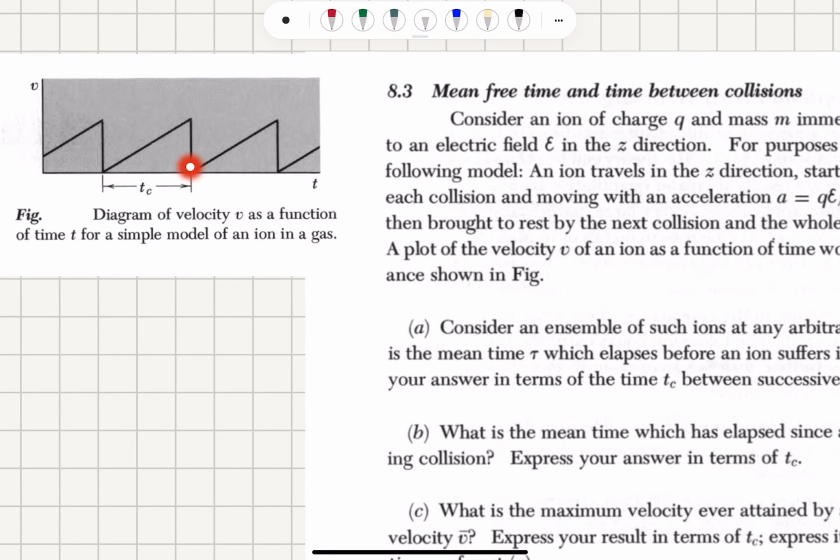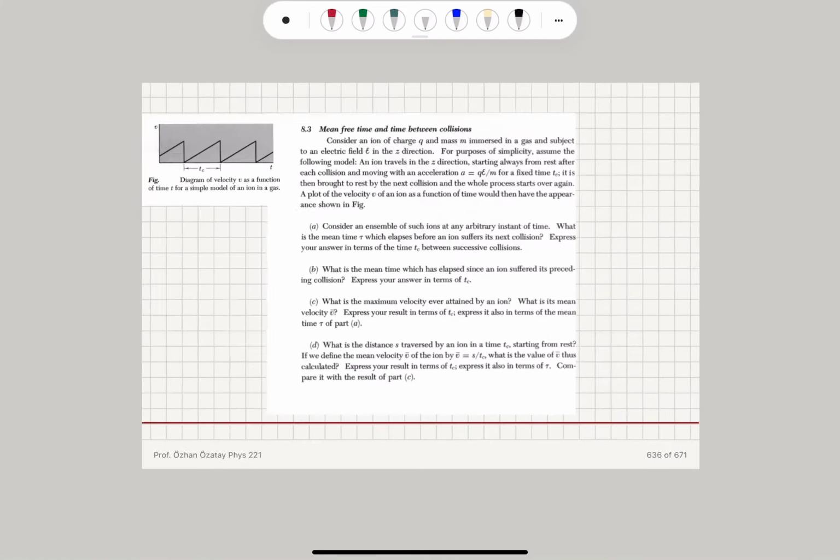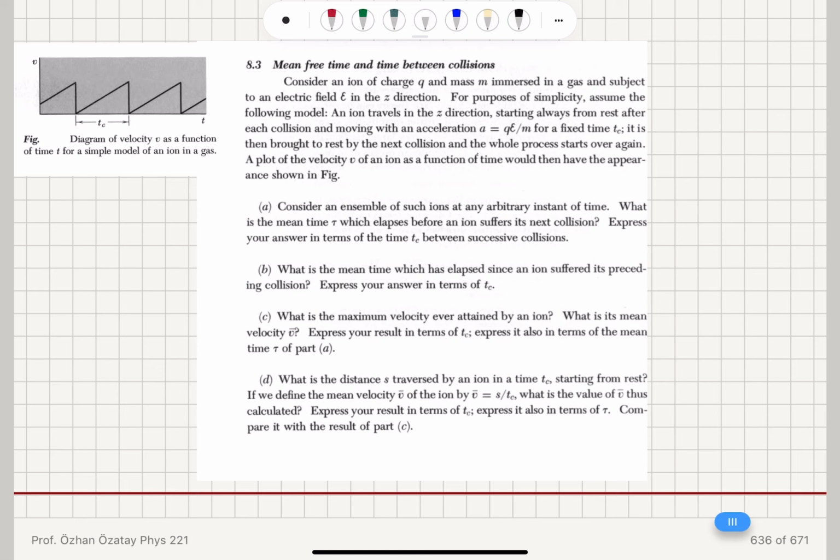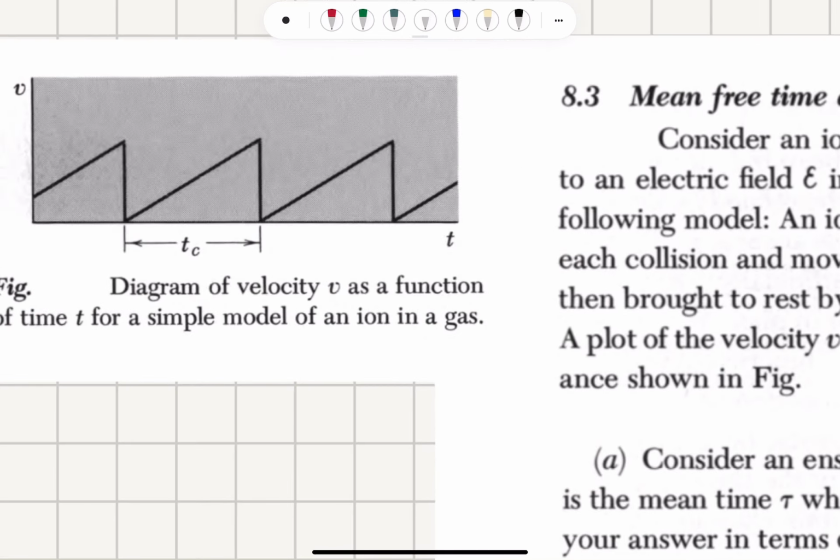So I reset the timer here. Between 0 and tc it's accelerating, it reaches its maximum speed, and then it stops, and then the whole process starts again. Now, what is the mean time that elapses before an ion suffers its next collision starting at an arbitrary instant in time? At t equal to 0, I have to wait for a time tc. At t equal to tc over 2, I have to wait for a time tc over 2.